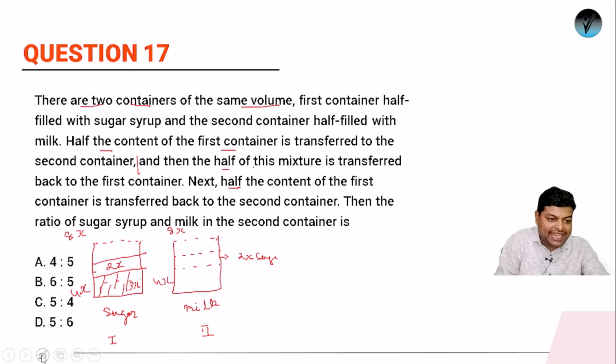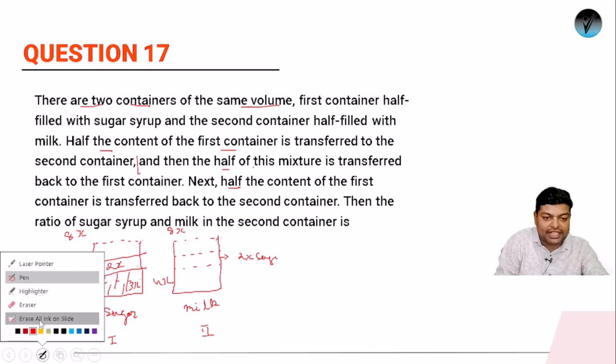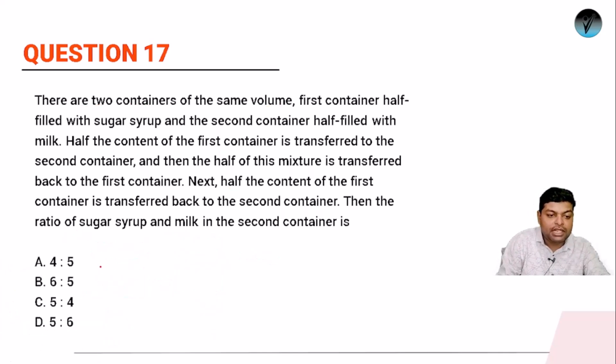ठीक है, ये डायग्राम की जरूरत नहीं है. ठीक है, मैं आपको ऐसे ओरली करके दिखाता हूं. Suppose मैंने माना कि first में, let's take in the first container, suppose I have 4x of sugar. Okay, and in the second container I have suppose 4x of milk.